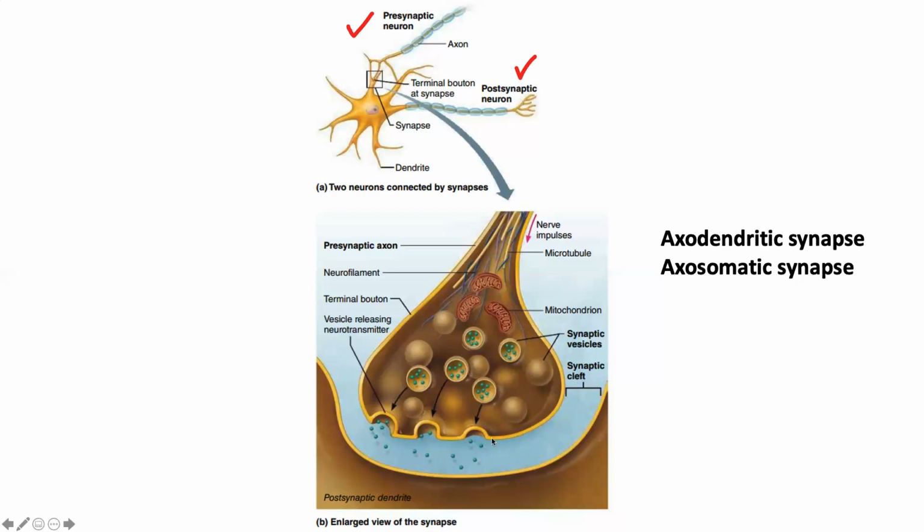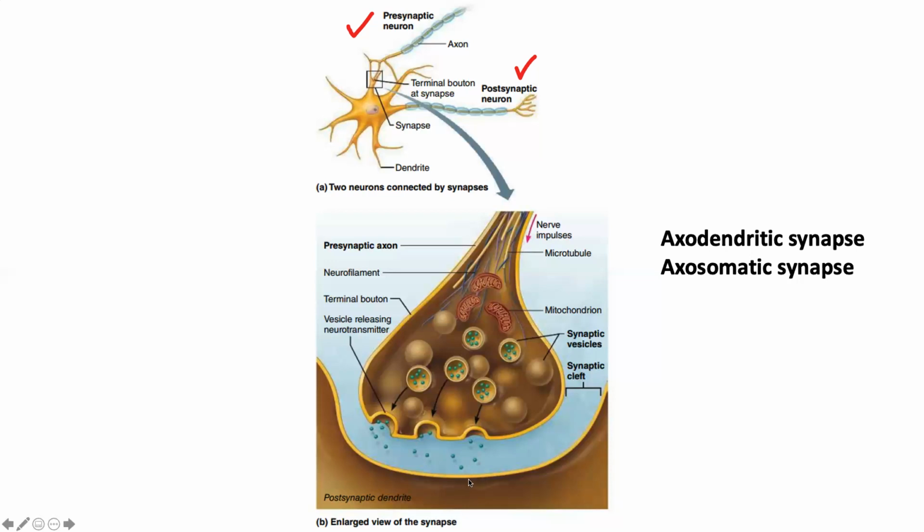Inside the terminal boutons, we have the synaptic vesicles, where we store the neurotransmitters. So once there is an electrical impulse coming to the terminal boutons, these synaptic vesicles will get close and they will discharge the neurotransmitters into the synaptic cleft. And these neurotransmitters will act on the receptors of the target organ.